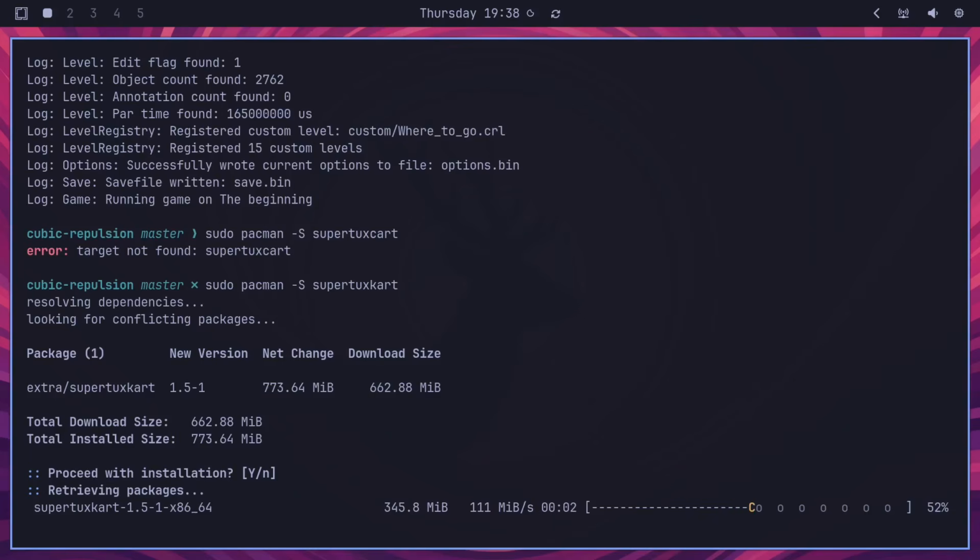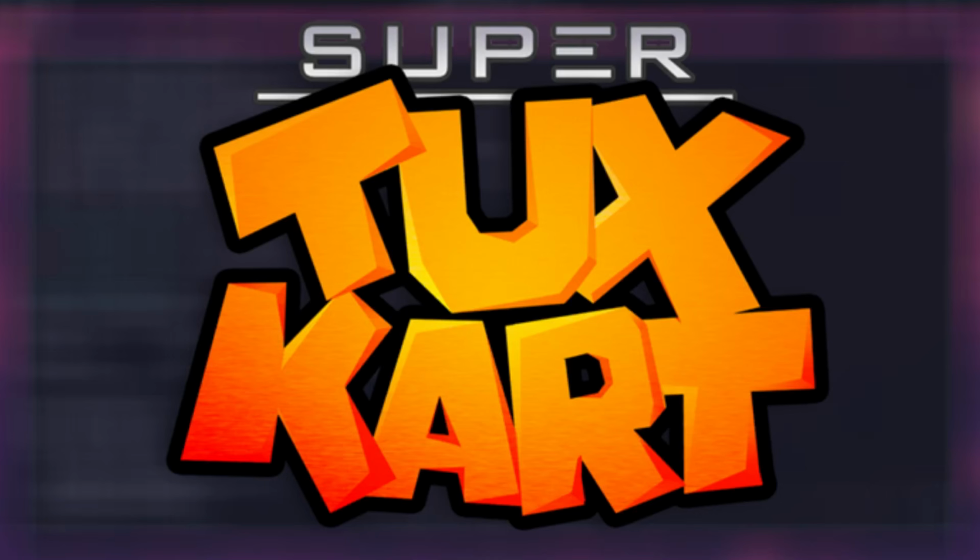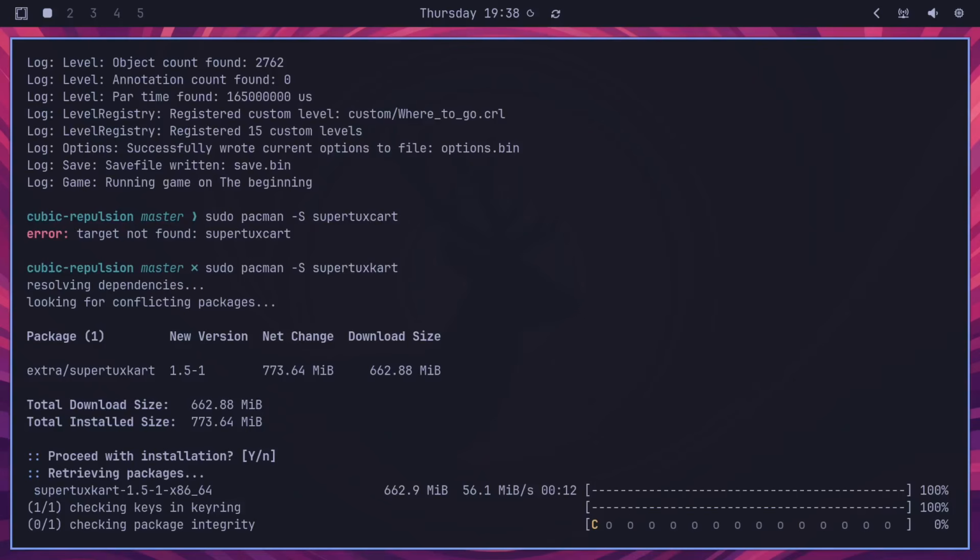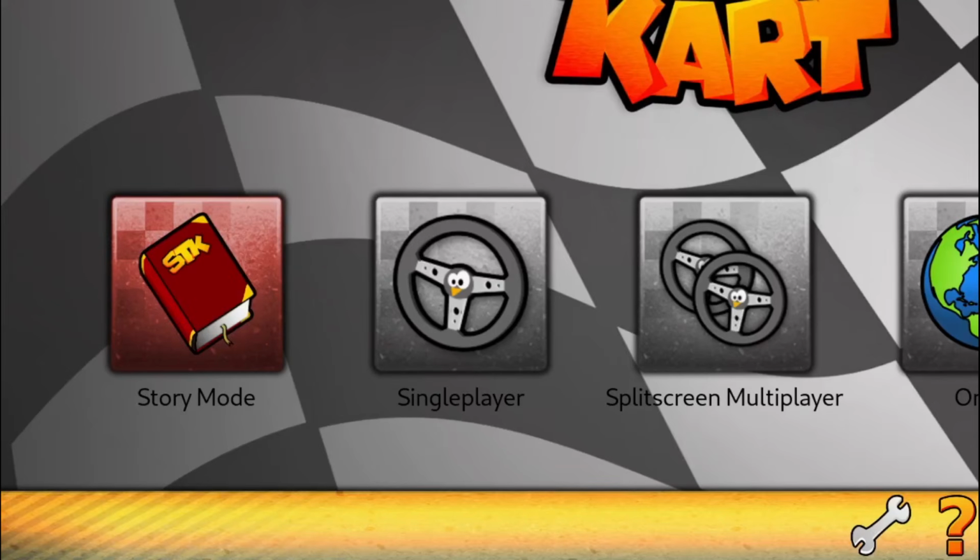And what else is better to install but the infamous SuperTuxKart? Let's get this downloaded and running in no time. So let's go into story mode and see what we can do here.